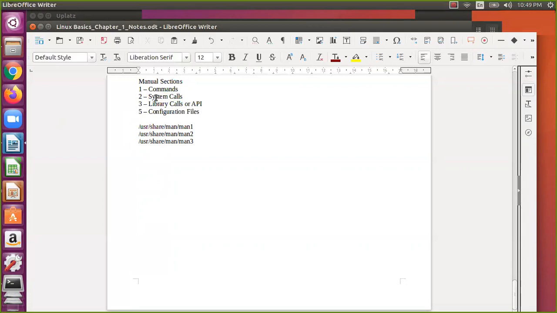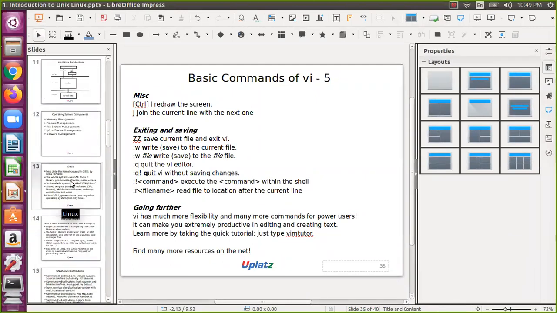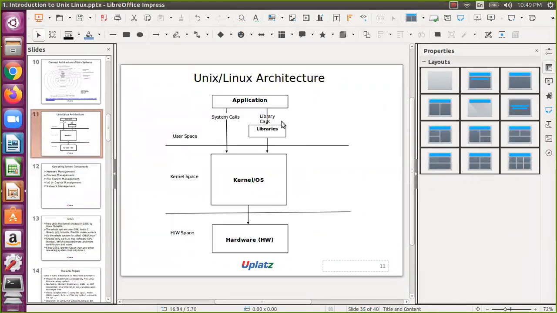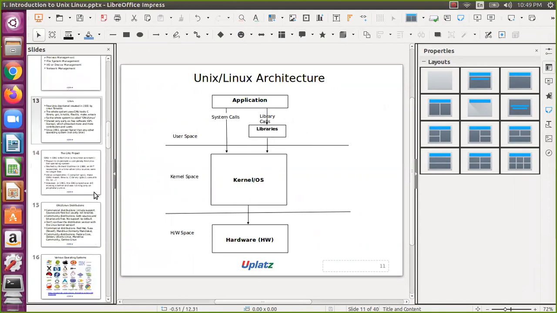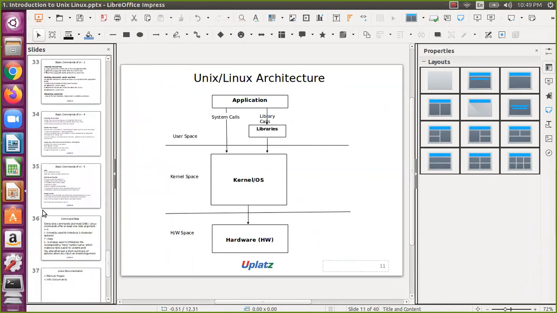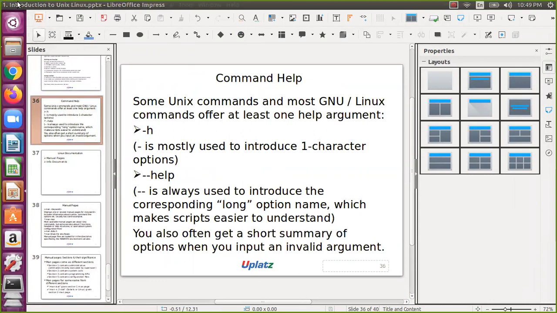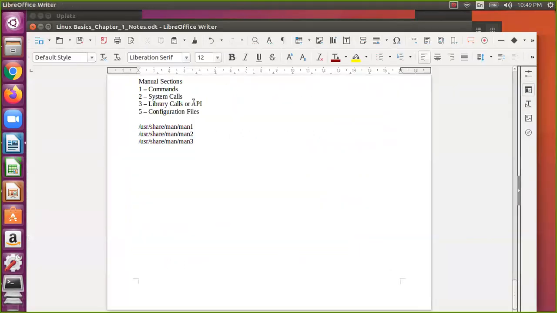You can refer to our earlier slide. Let me open that for your convenience. Here, this is the system call directly asking for kernel services. What system calls are available, you need to refer to that particular directory. These are the library calls or APIs. So that is the brief difference. Section 1 is commands, section 2 is system calls, section 3 is library calls. Sections 1, 2, 3 and 5 are the important ones.